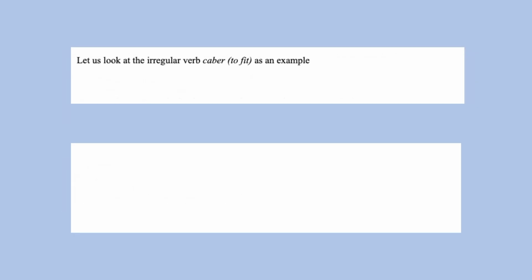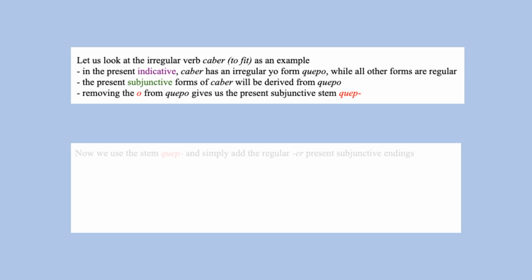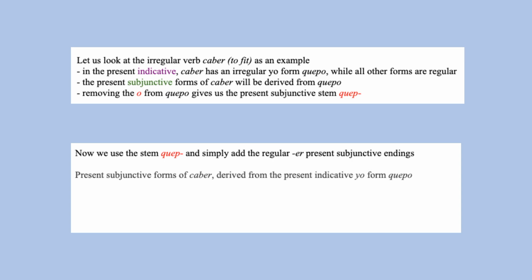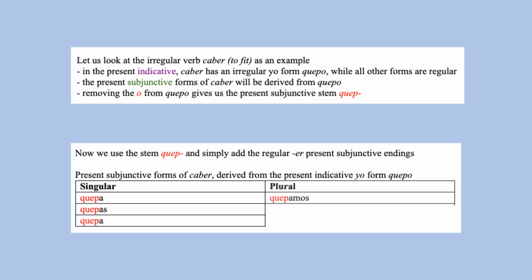Using caber as an example, in the first person present indicative, caber is conjugated as quepo. So the present subjunctive forms of caber will be derived from this form. We remove the O from quepo, and this gives us our present subjunctive stem, quep. So we take this stem and just add the usual ER present subjunctive endings afterwards. Quepa, quepas, quepa, quepamos, quepáis, quepan.